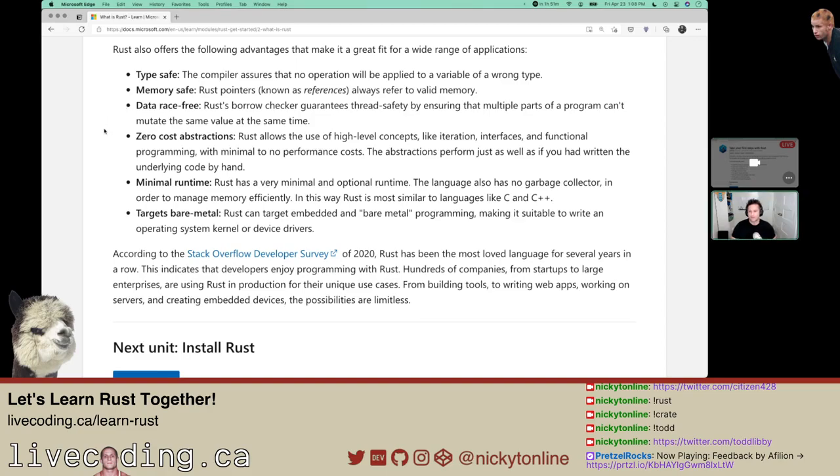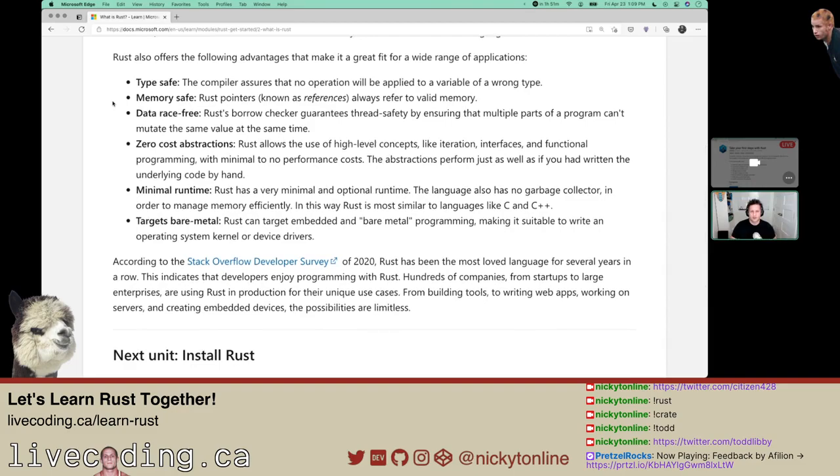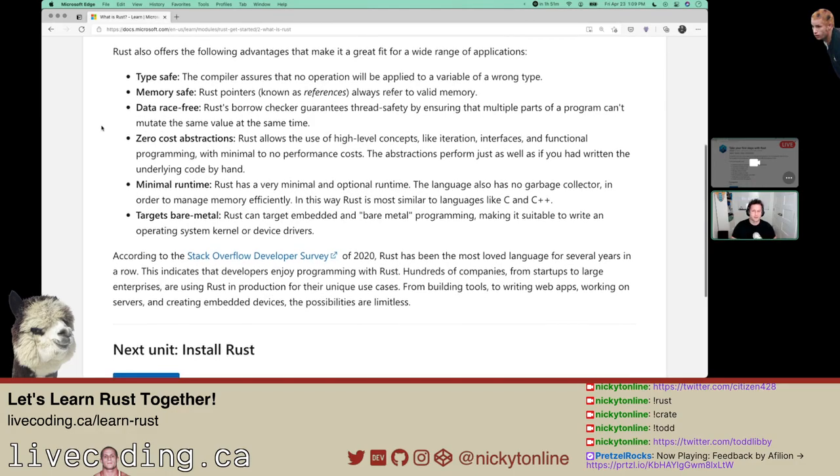data race free. Rust borrow checker guarantees thread safety by ensuring multiple parts of a program can't mutate the same value at the same time. I'm going to paraphrase, it probably just means you'll never end up in any race conditions when modifying data. How it does that, I'm not sure. Maybe we'll dive deeper into the borrow checker at some point.